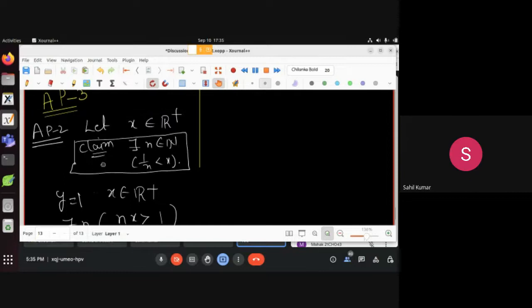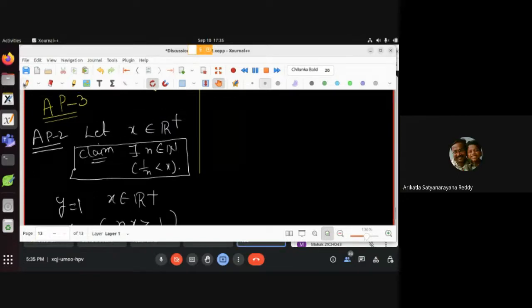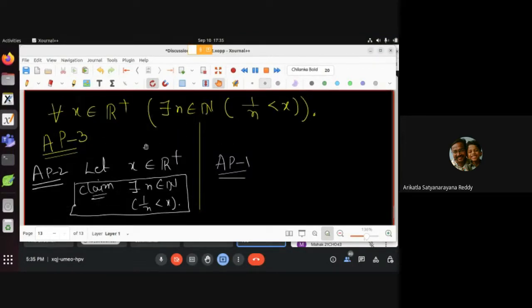So somebody can prove by AP1. AP1 से कैसे प्रूव करेंगे ये वाला? Anyone ready? AP1 बताता है that the natural numbers are not bounded above in R. वो यूज करके कैसे दिखाएंगे? Yes, Ayush.